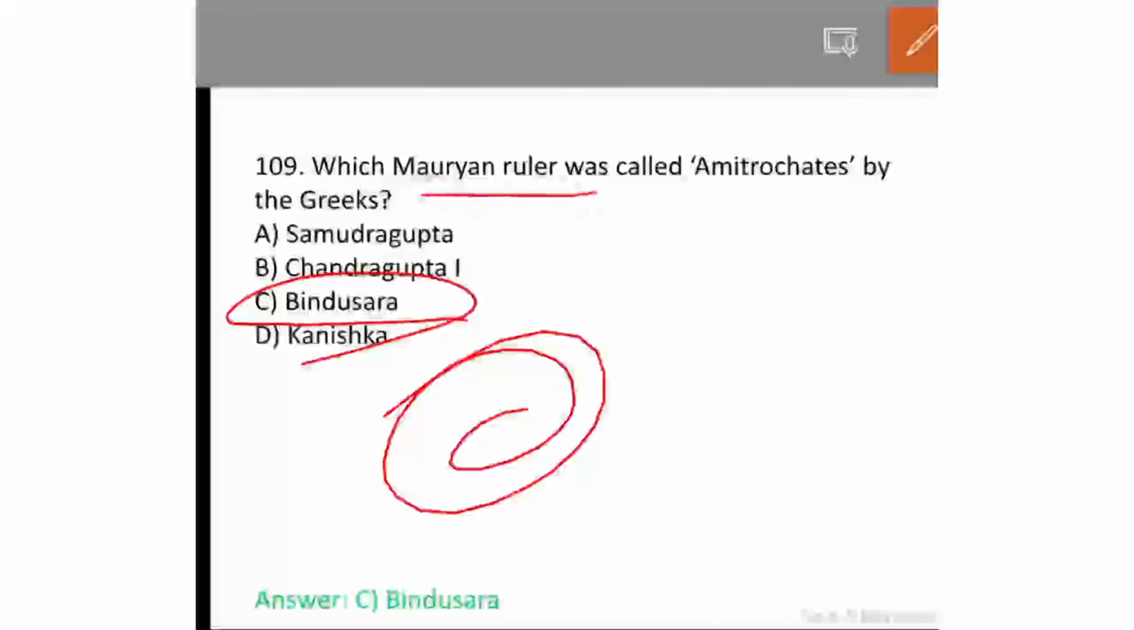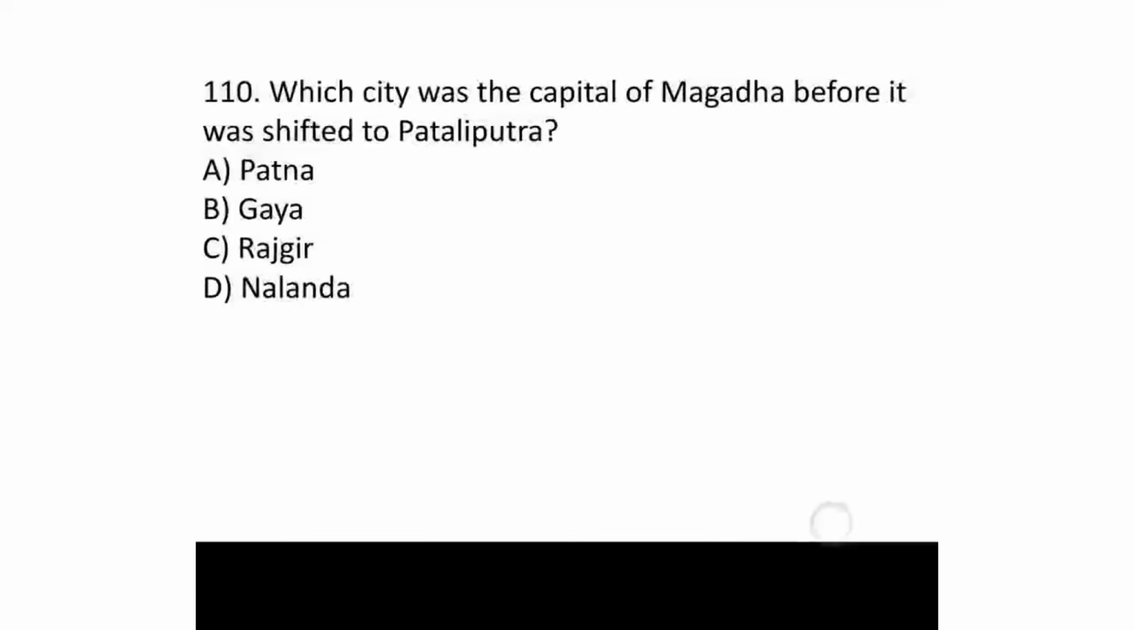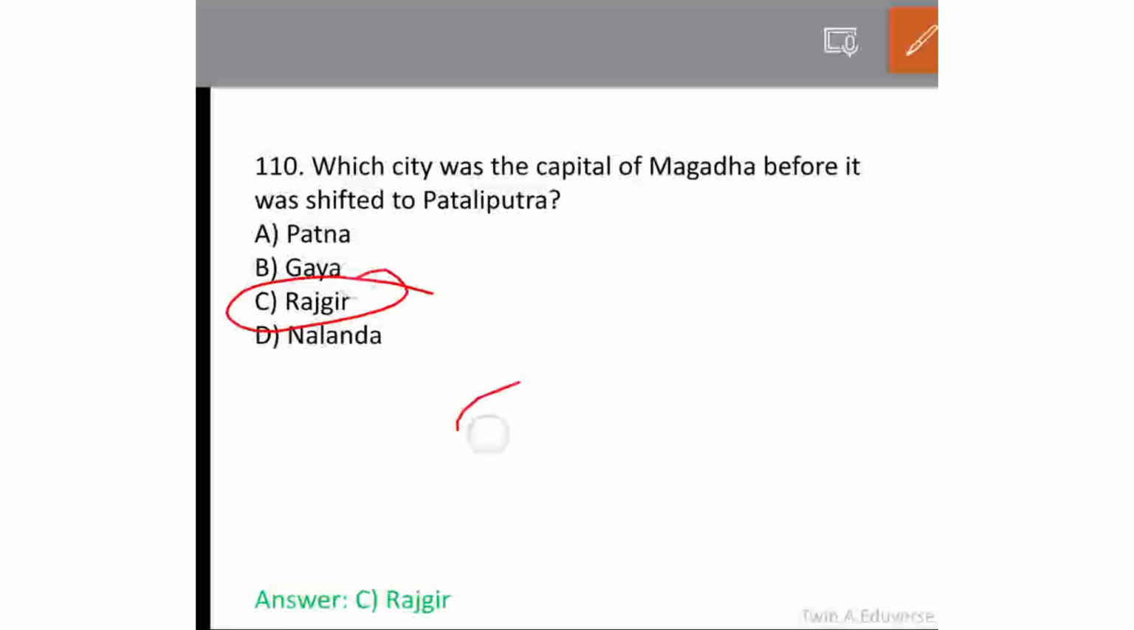The Mauryan ruler called Amitrochates by whom? Greeks. Which city was the capital of Magadha before it was shifted to Patliputra? It was Rajagir. Option C, Rajagir.